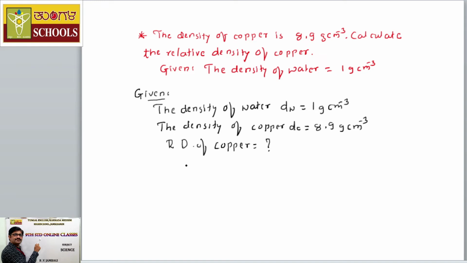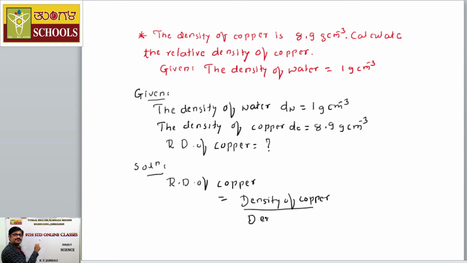The solution for this problem: the relative density of copper is equal to the density of copper divided by the density of water at 4 degrees centigrade.